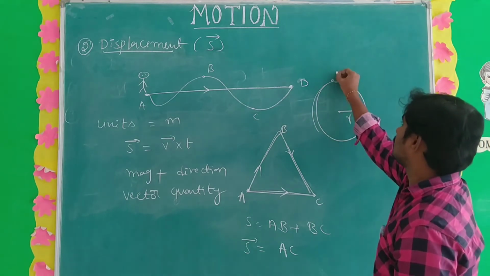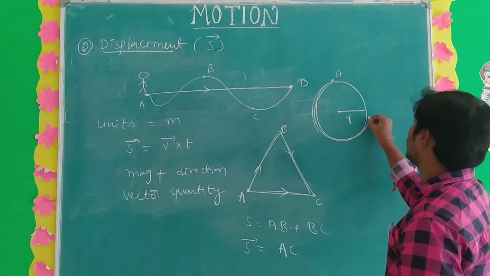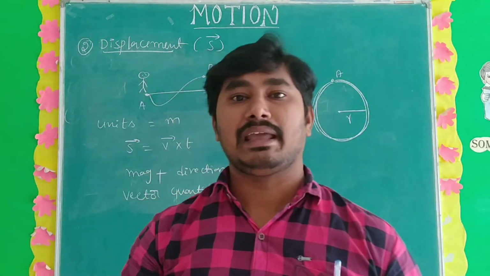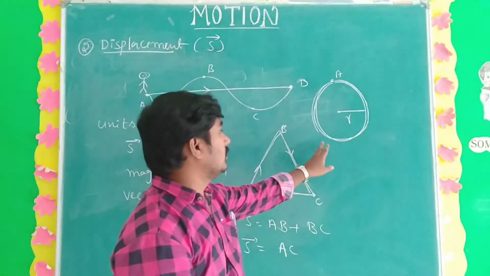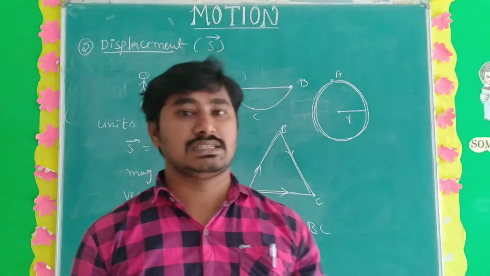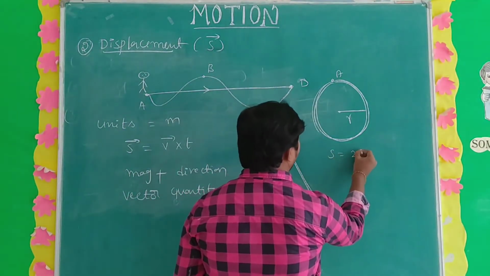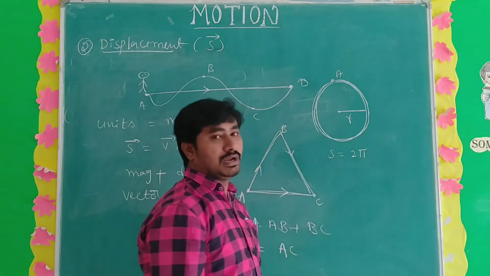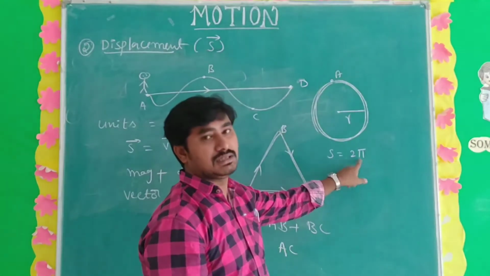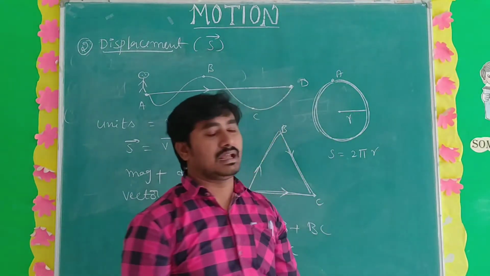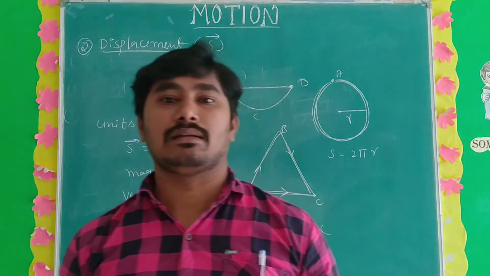For example, start from A. The total angle in the circular track is 360 degrees, which is 2 pi. Pi is 180 degrees, so 2 into 180 is 360. With radius R, the distance in the circular track is 2 pi r.